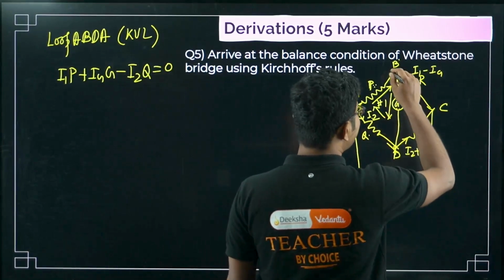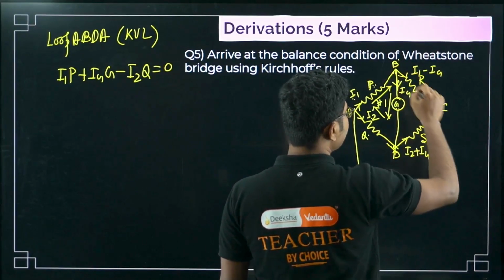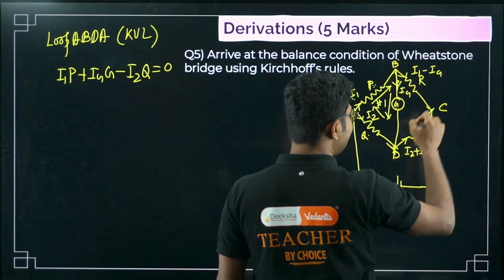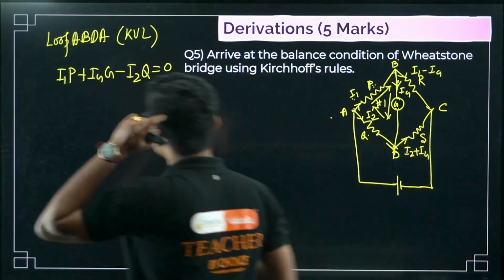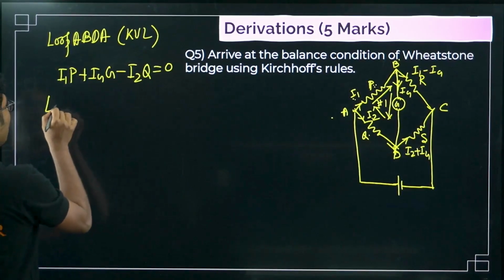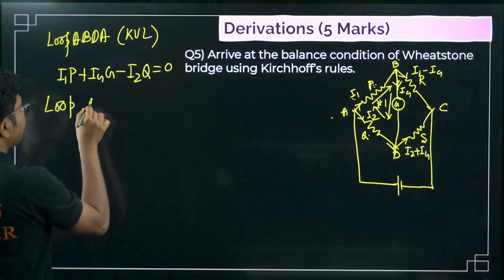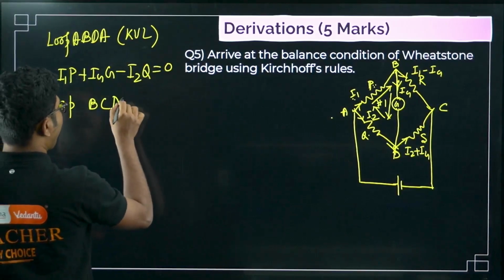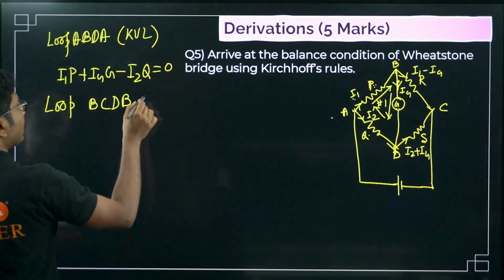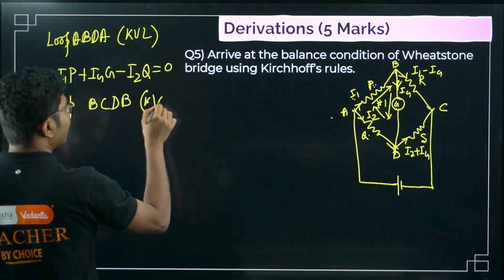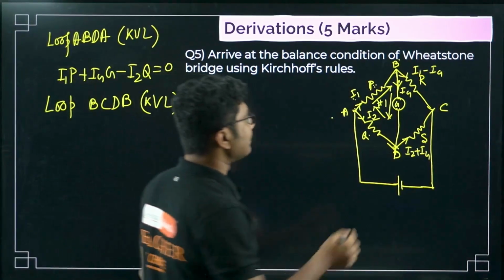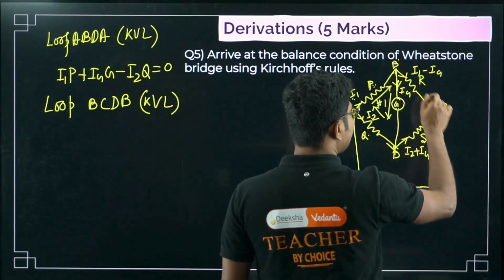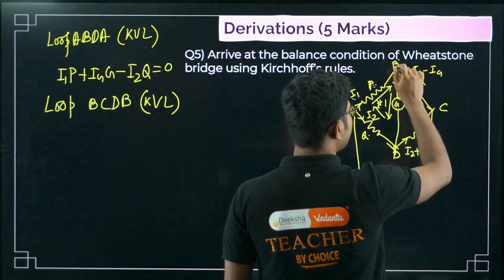Now we will take the second loop. Second loop, again we are choosing without any battery. Now we will start from B, C, D, B. So loop 2 is B, C, D, B. Okay, so this is our second loop. Again KVL will apply. Now tell me, what is first? Our starting point is B. Are we moving in the direction of current? Yes, we are moving in the direction of current.